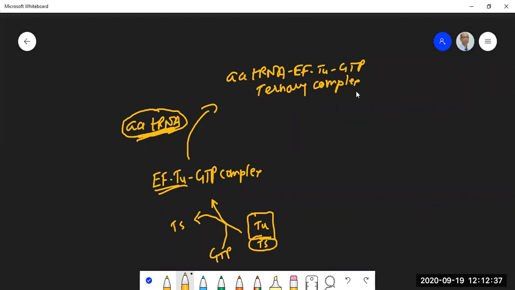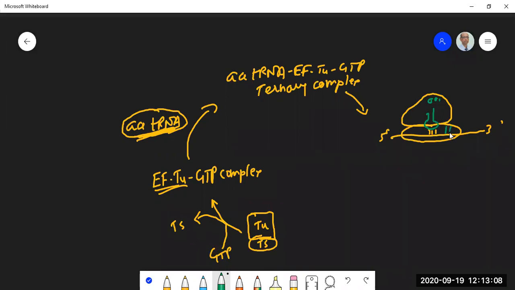So at the end of initiation, the picture was this. Let me draw this picture here. At the end of yesterday's lecture, we had this picture. This is the tRNA, you have the 5' end, this is the 3' end, and you had an initiator tRNA placed over here, amino acid 1.